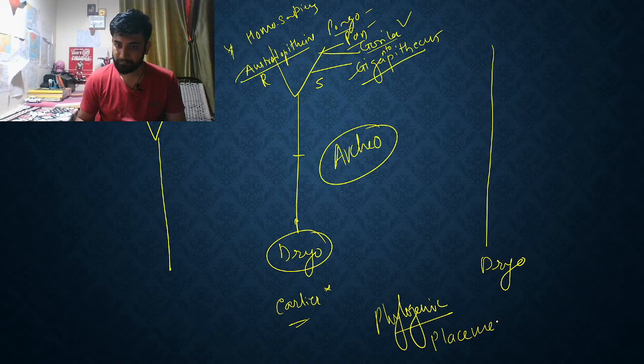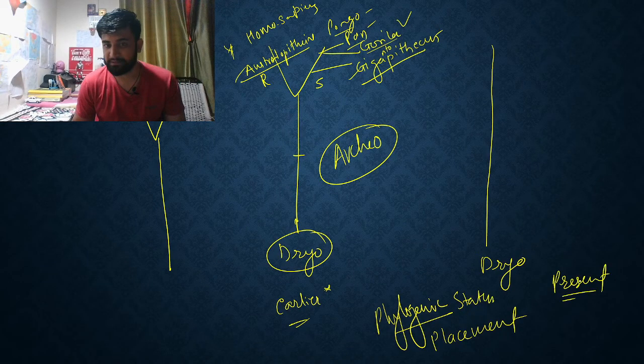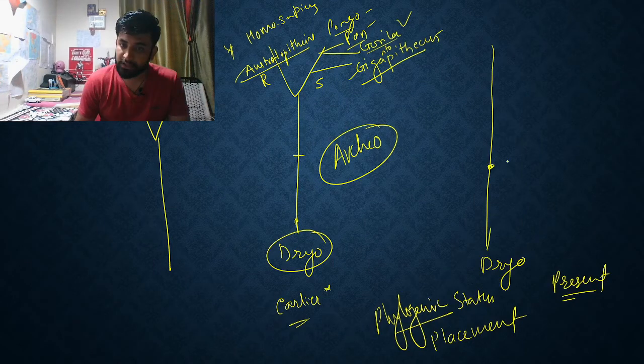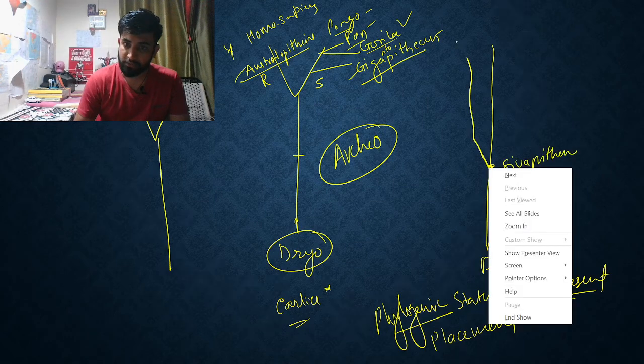Now this is the present day, or what we currently believe. So Dryopithecus evolved till here. We call it Shivapithecus somewhere. From Shivapithecus there is a mystery line which has gone to Pongo. Then there is another mystery line which has gone to Gigantopithecus.